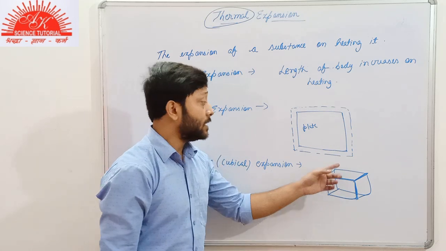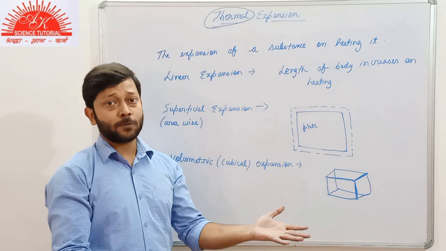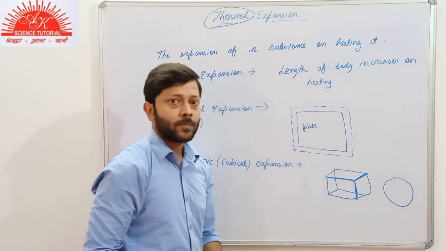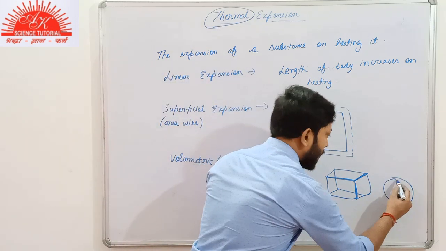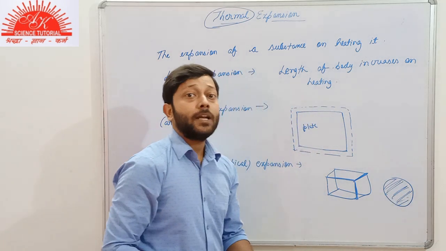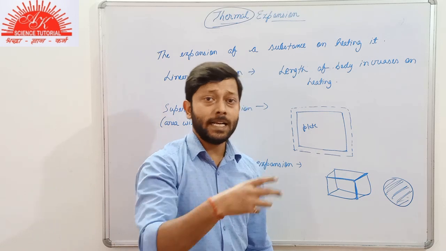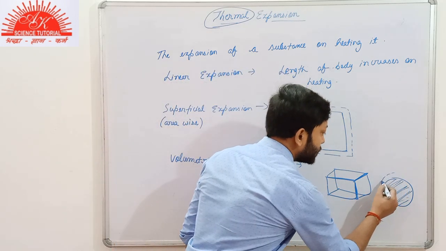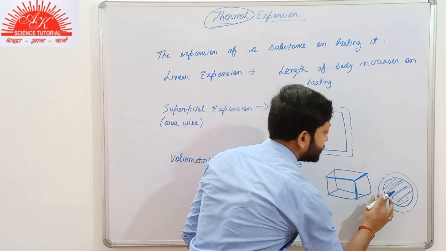It means that there is volumetric expansion. Now suppose we have one more example. We have a sphere, an iron ball. This is the iron ball, and you start heating it, then what will be the condition here also? Suppose I draw it like this.